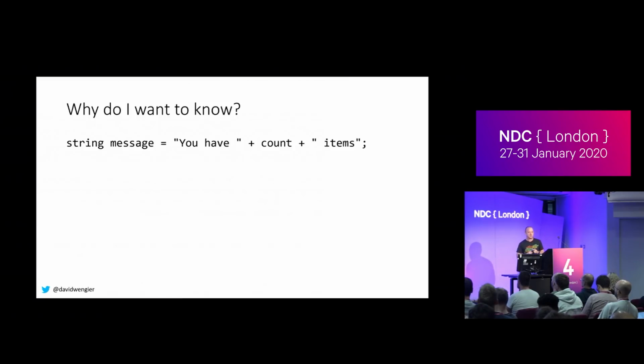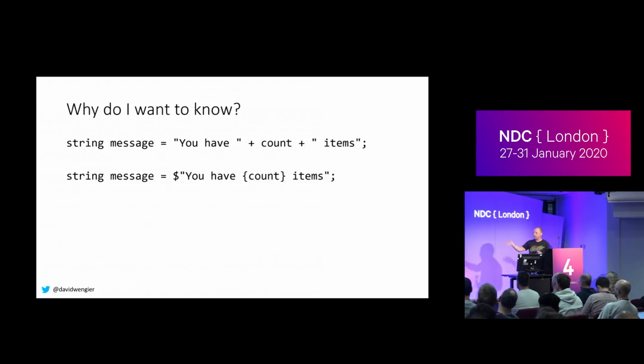I write code like this all the time because this is what my brain says to do, or possibly just my fingers do it without my brain even catching up. Concatenating strings, that's just what I do. Some people like string format, some people like this way, I go this way. And in C# 6, string interpolation, or interpolated strings came out, and everyone in the code base I was working on went and changed them all to this, which is cool. This is very readable. I like the little colouring you get in Visual Studio with the count thing, it's cool.